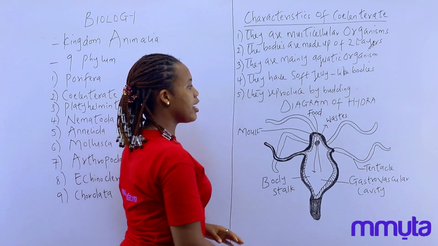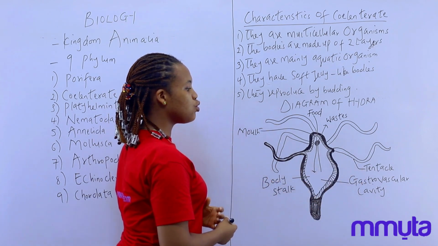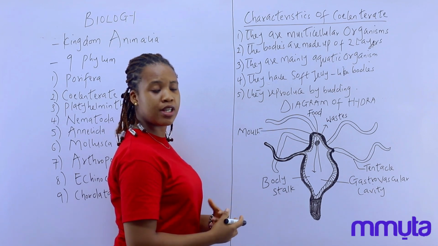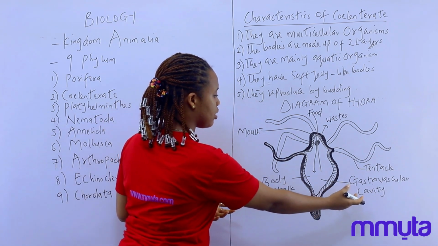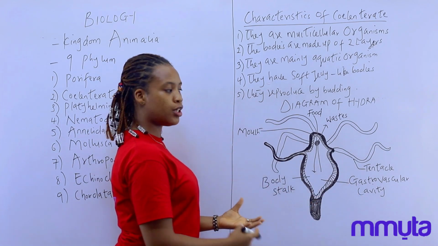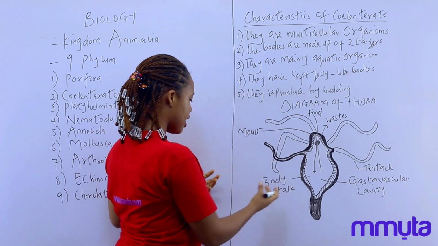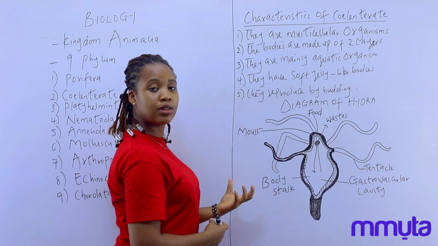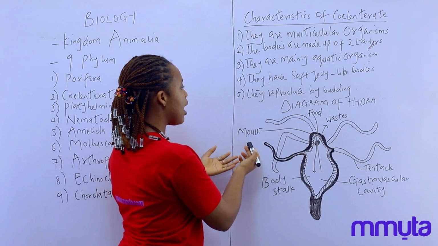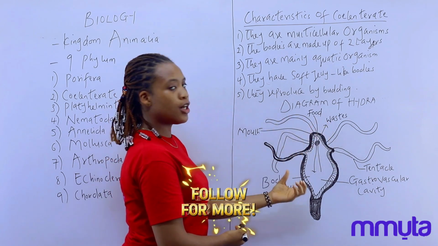And here is a diagram of hydra. The tentacle here is said to be used to capture their prey and also defend themselves against predators. The gastrovascular cavity here helps in the digestion and distribution of nutrients throughout the organism. The body sac here, which is also known as the column, helps with support and housing of the organs. The mouth is an entry point for food and also the exit point for waste.